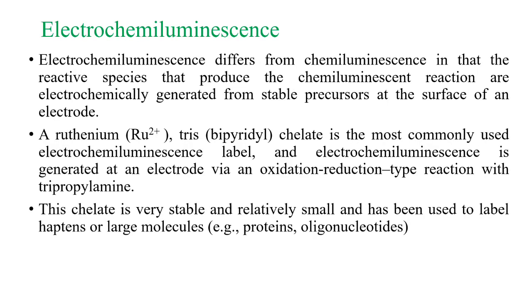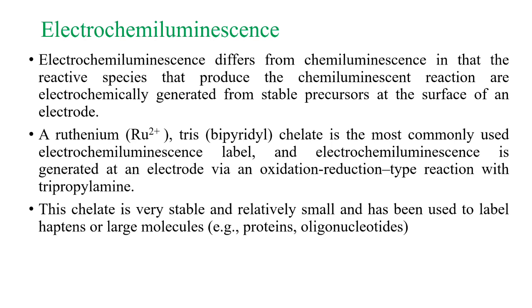Coming to electrochemiluminescence. Electrochemiluminescence differs from chemiluminescence in that the reactive species that produce the chemiluminescence reactions are electrochemically generated from stable precursors at the surface of an electrode. Here, the excitation event is caused by an electrical current.